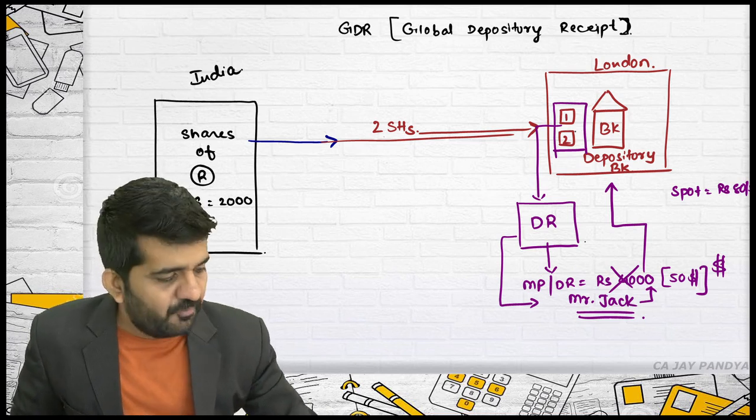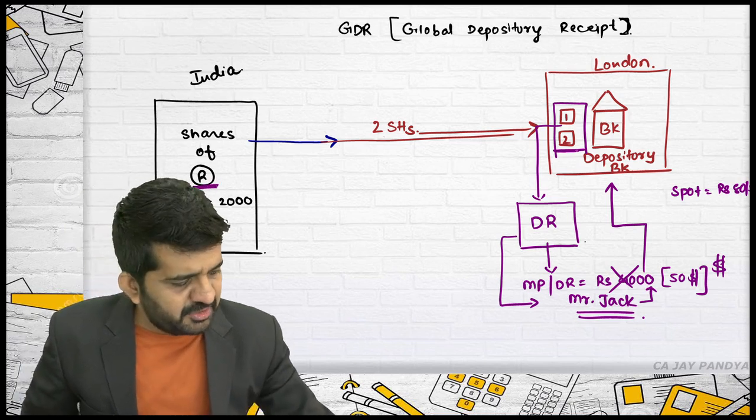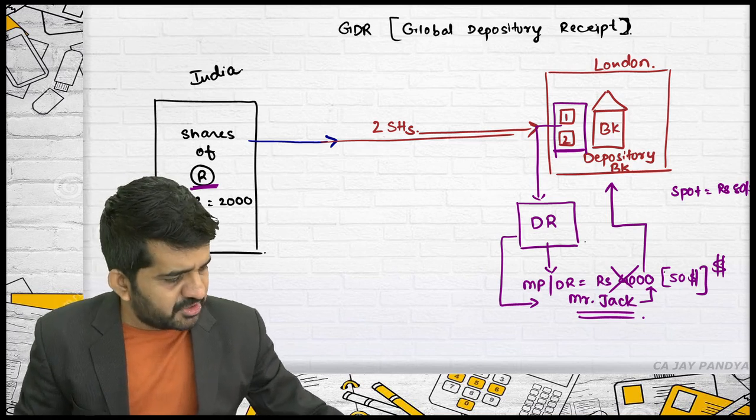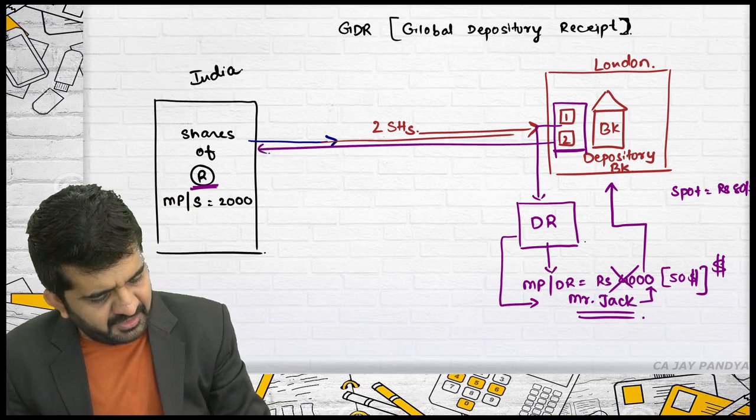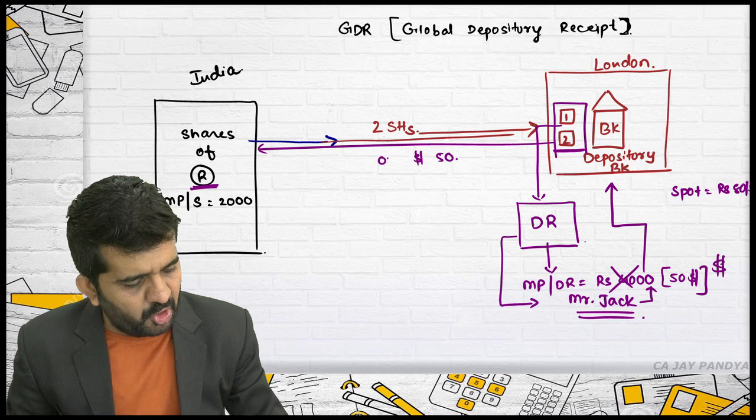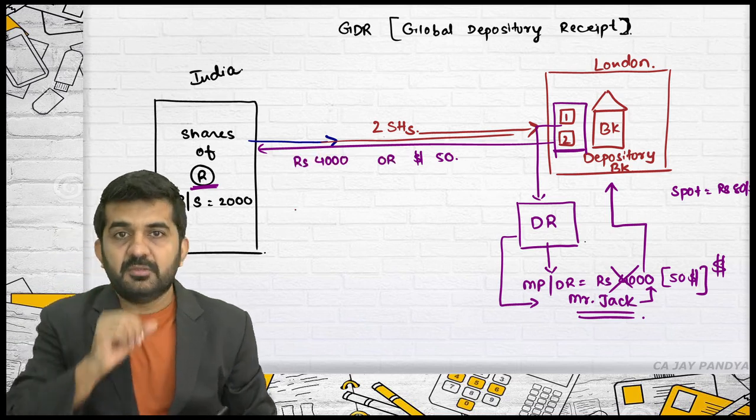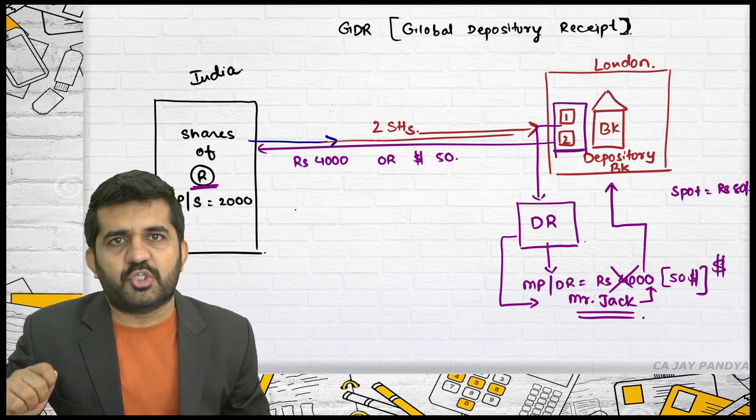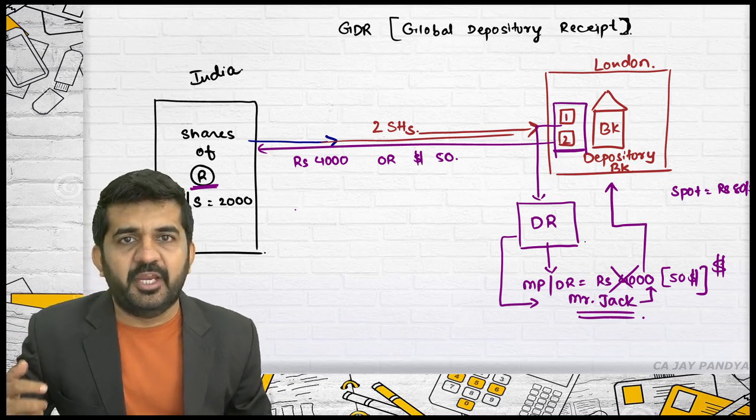The depository bank, where did the shares come from? Reliance has given these shares to the depository bank. The money which is coming to the depository bank, now the depository bank will be giving it to Reliance. That is $50 or rupees 4,000. If you will see, indirectly the shares of Reliance are sold in the London market, even in terms of dollars, but they are sold in the London market.